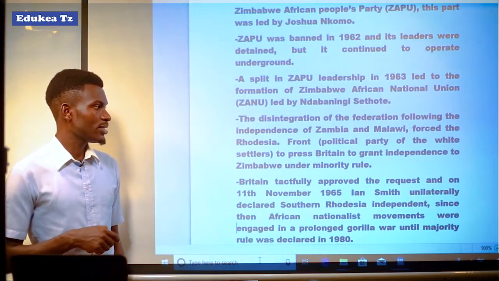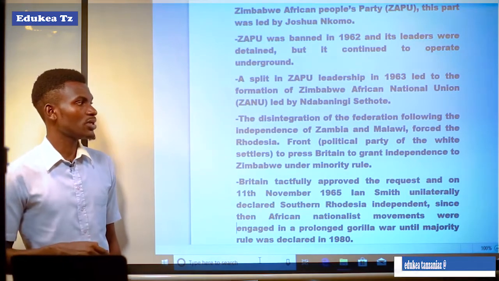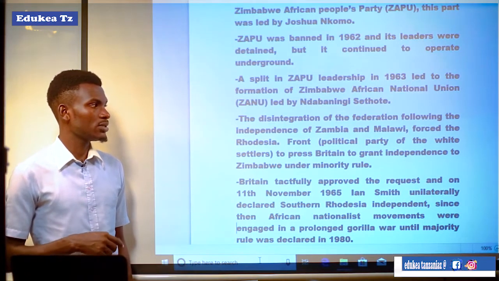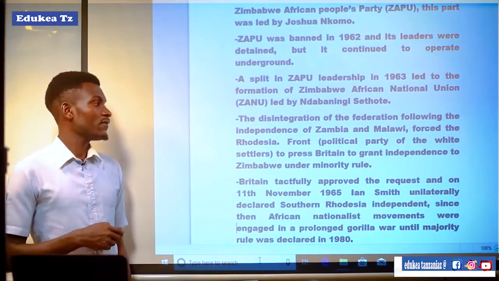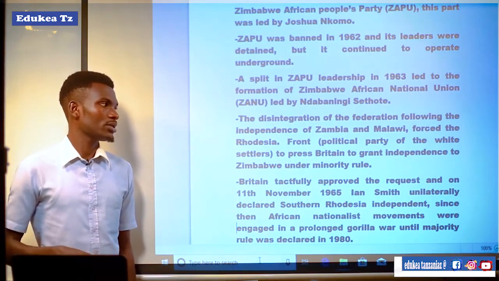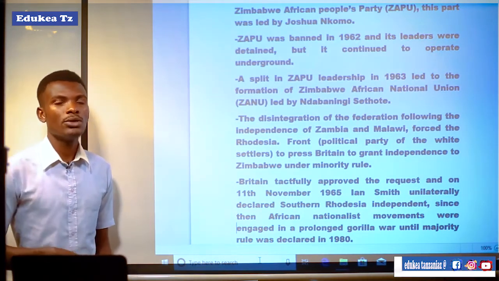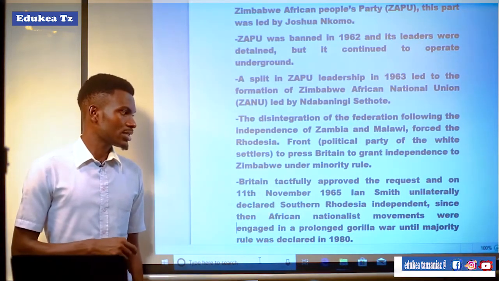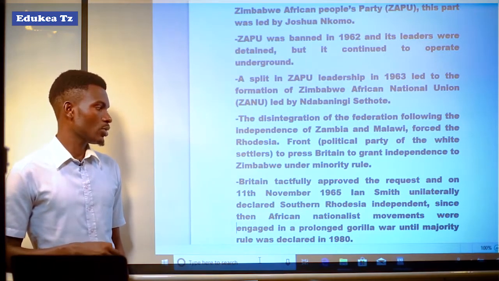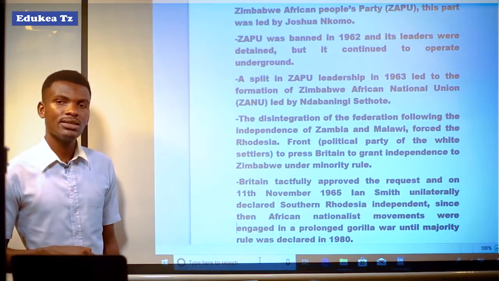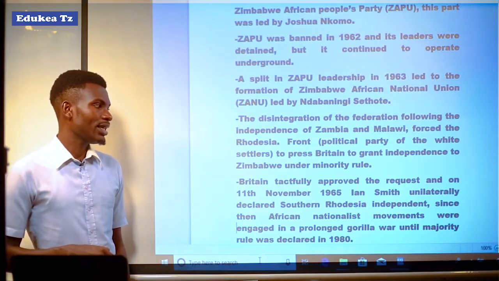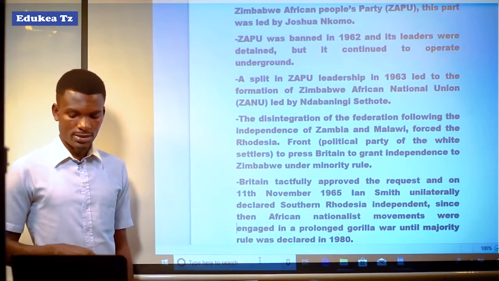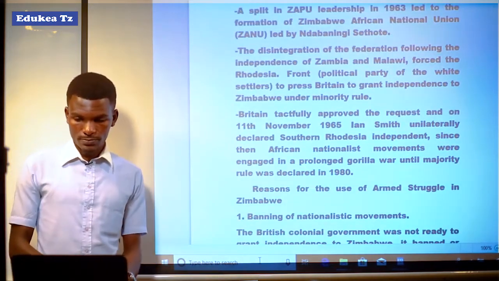Rhodesian Front, the political party of the white settlers, pressed Britain to grant independence to Zimbabwe under minority rule. It means that the front political party of the white settlers forced or pressurized Britain to grant independence of Zimbabwe to the minority, or to grant minority rule. Britain tactfully approved this request, and on 11th November 1965, Ian Smith unilaterally declared Southern Rhodesia independent.